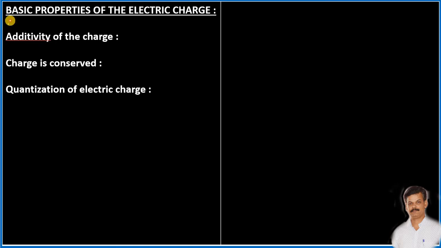The first property we have to understand is the additive nature of charges, or charges are additive in nature. What do you mean by charges being additive in nature? The concept is very simple. Assume that there is one surface, and on this surface we have plenty of charges.